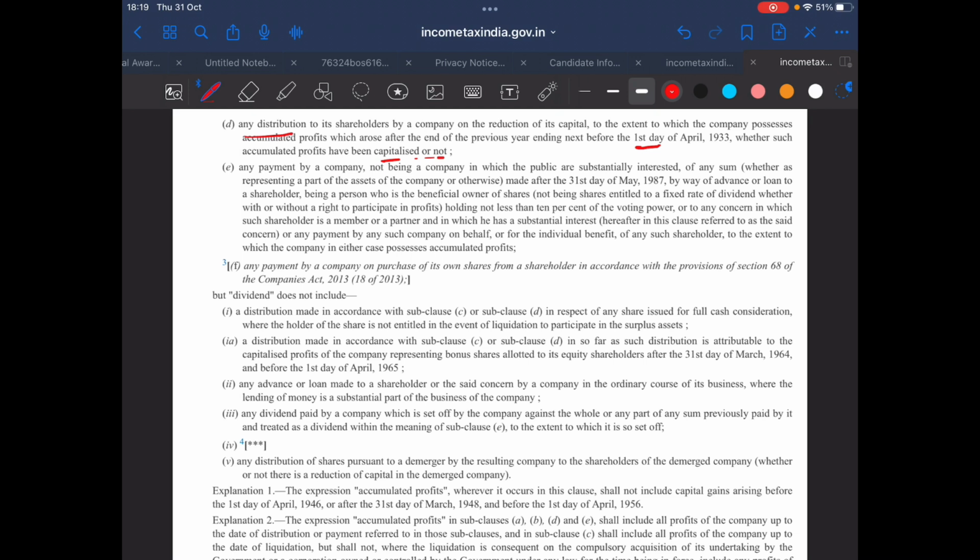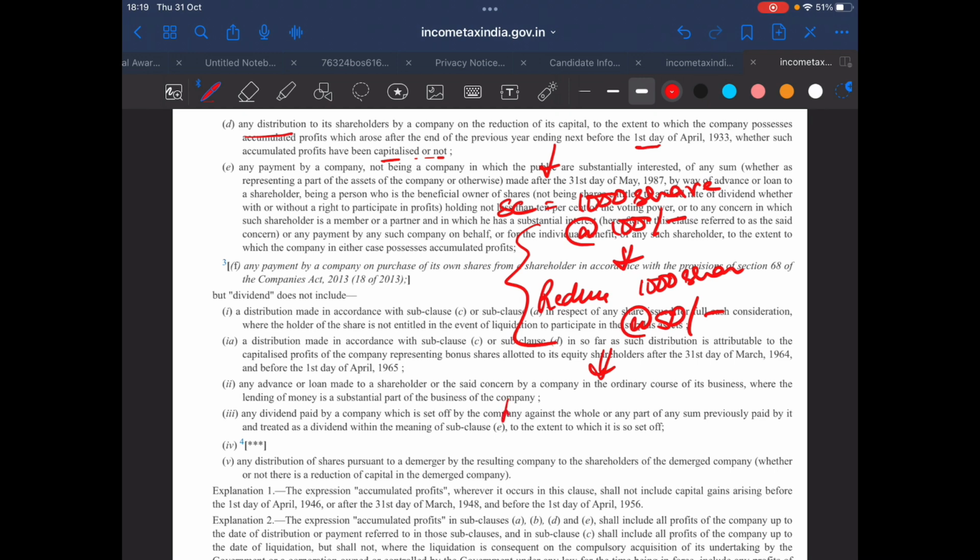As per this section, suppose the share capital consists of 1000 shares at 100 rupees each, and the company decides to reduce this to 1000 shares at 50 rupees each, and the company distributes the amount to the shareholder up till the accumulated profit, whether capitalized or not. It would be considered under section